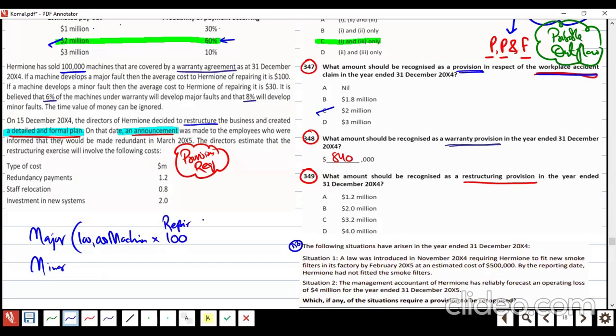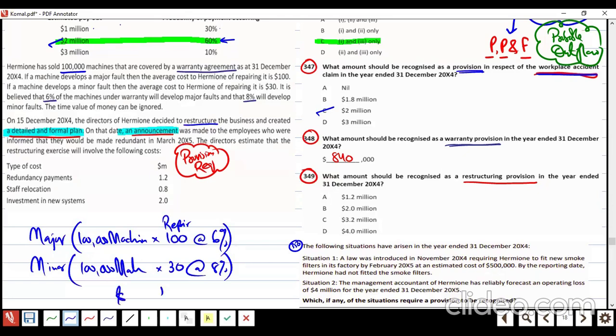Repair will be $100, but the chances are 6% that the expense will be a major one. Minor, 100,000 machines, the expense required if it is minor damage is $30, and the chances are 8%.